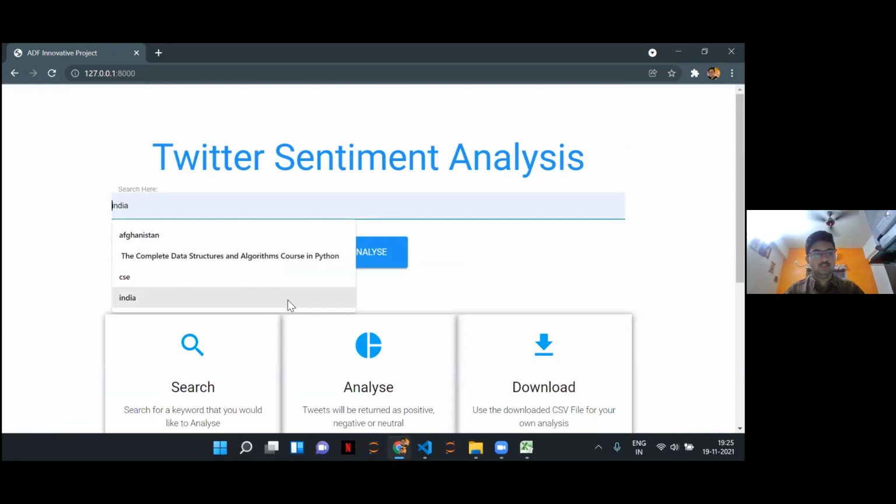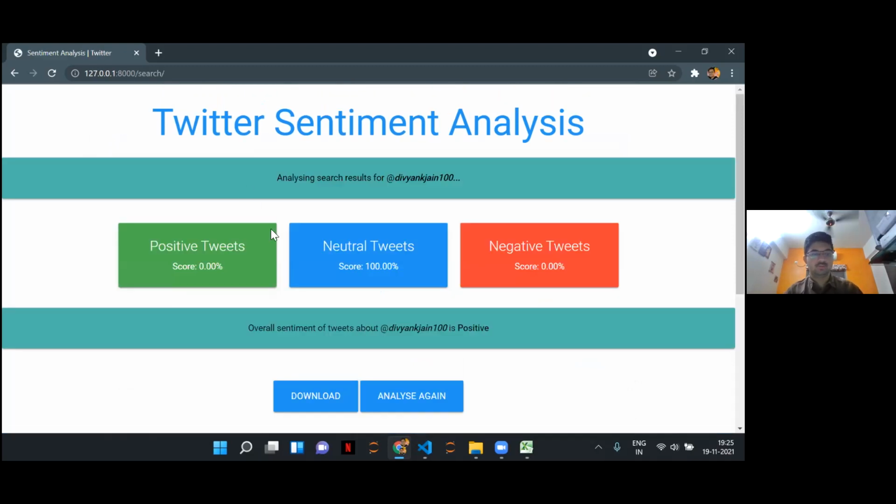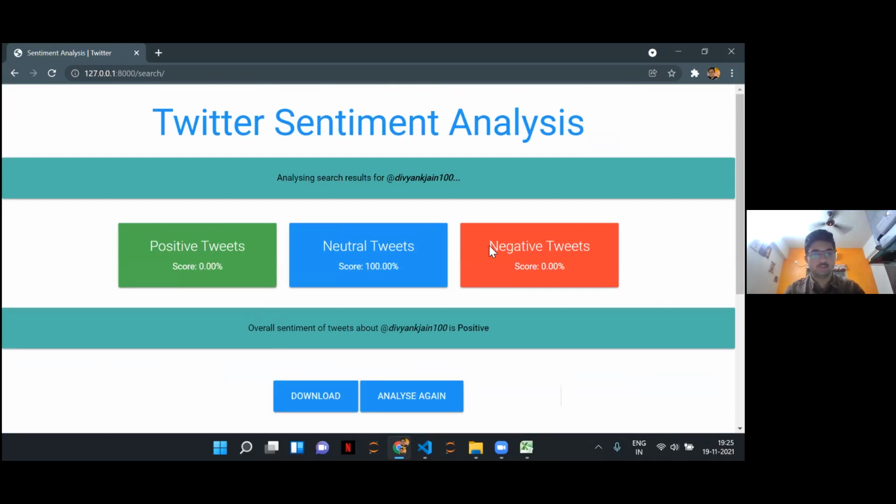Also, just in case we take a search item which does not exist or there are no tweets on it, for example, let's take Divyang Jain 100. When we run the analysis, there are no tweets about Divyang Jain. So here you can see that the overall sentiment is completely neutral, and by default it says positive tweet.